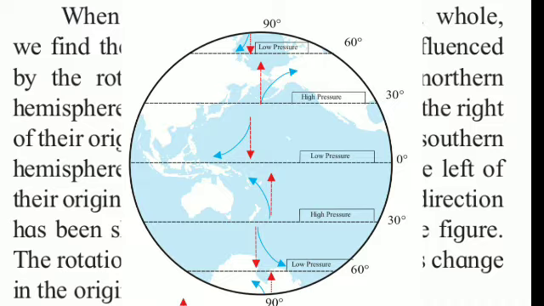Can you see? Right. If you invert the figure, you will see the arrow is pointing towards the equator. See properly, student. That arrow is pointing to the equator and the winds are deflected, means it is changing towards the right. Which side is it moving? Means which side is that arrow curved? Towards the right. Means on the southern hemisphere. Okay. That arrow is marked in the southern hemisphere.